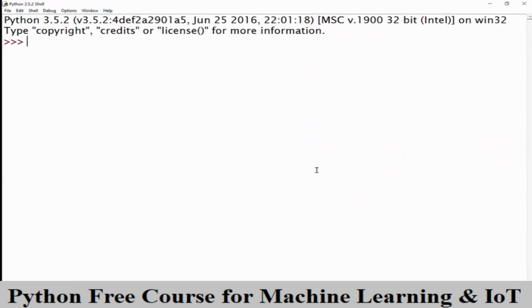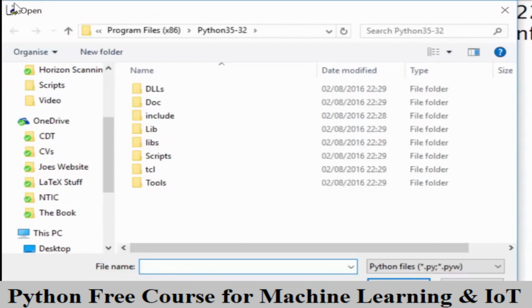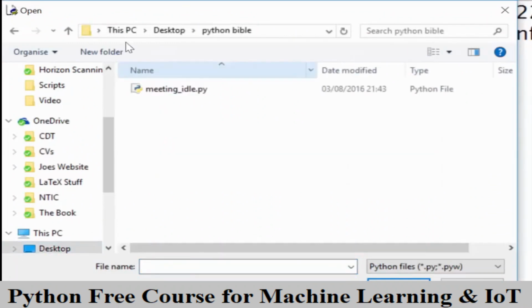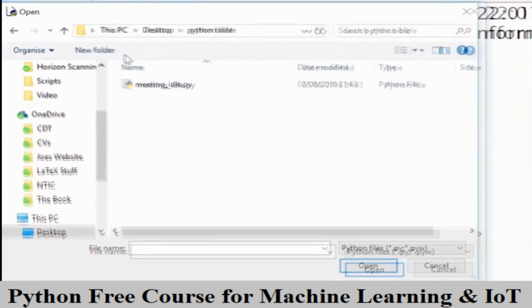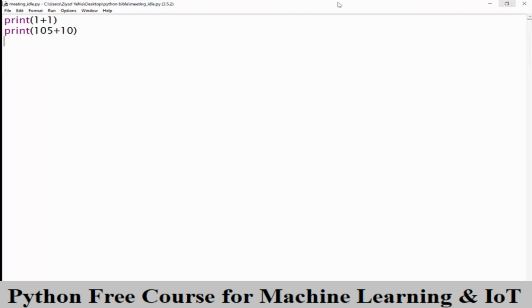Okay, so the first thing you're going to want to do is boot up IDLE, and once you've done that, head over to the File tab and click Open. Now, if you've made a file directory like mine, it's going to be on the desktop, so I'm going to browse there, desktop, Python Bible, and here we are, meetingidle.py. So if I double click on that, well, hey, there we are, that's the code that we made a few lectures ago. So let me just maximize that.